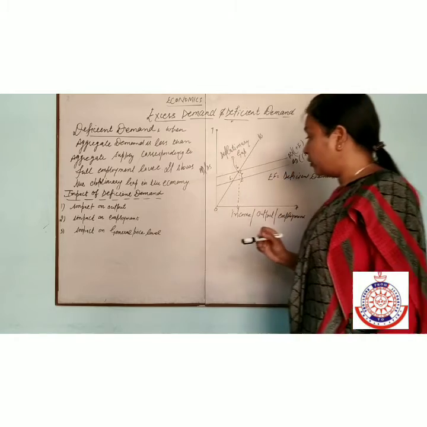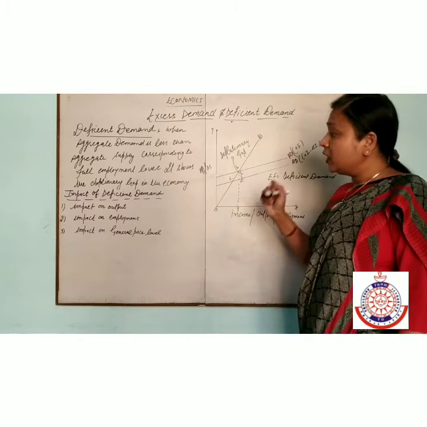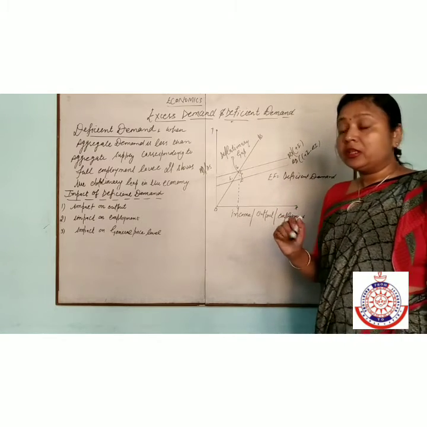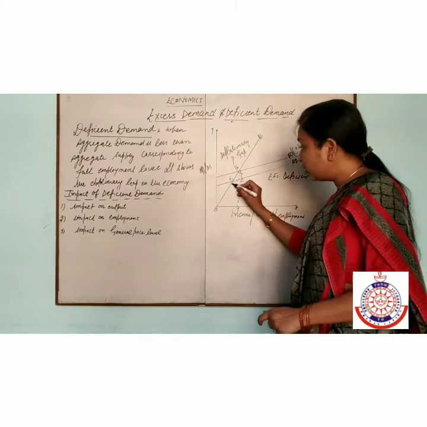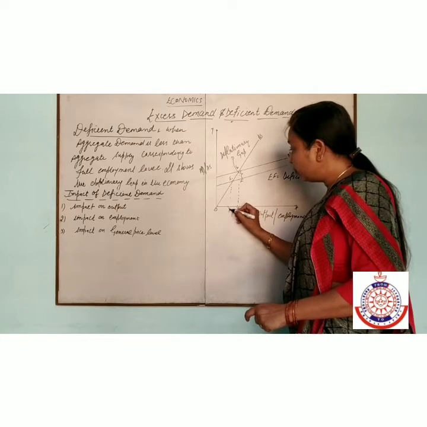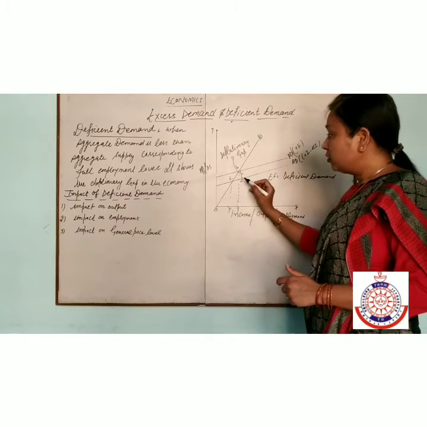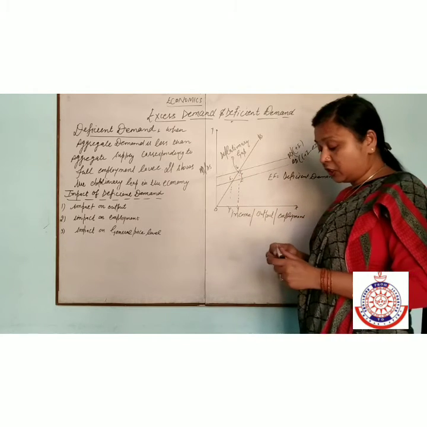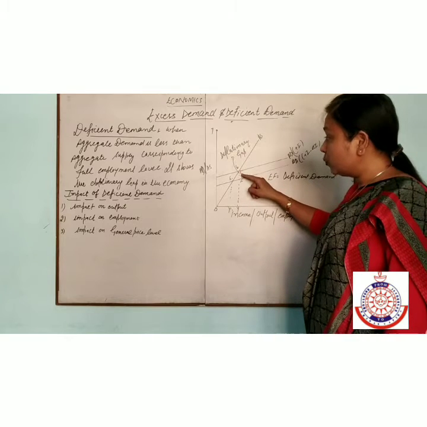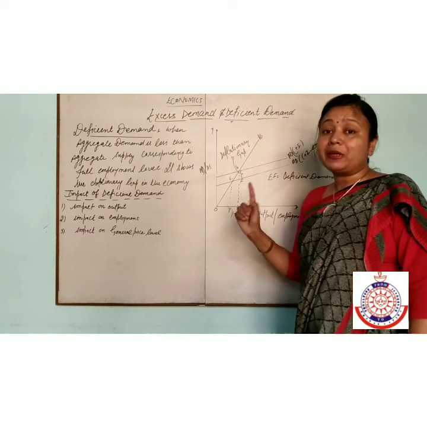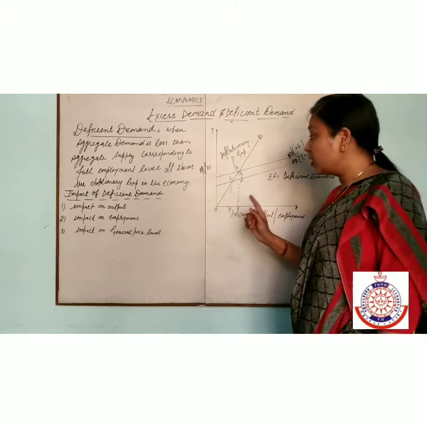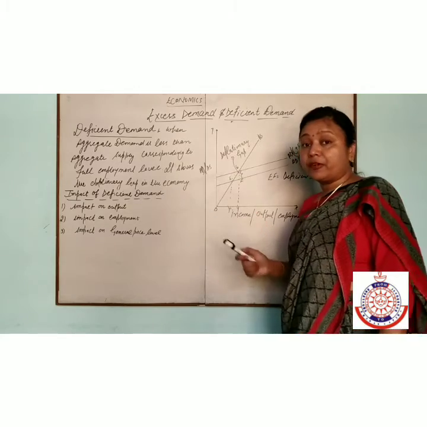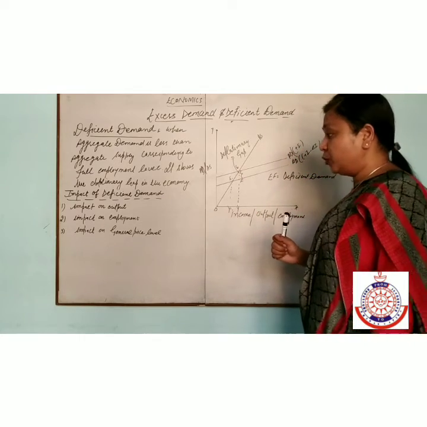Impact on employment. If the producer plans less output in the economy, then the employment level also goes down and comes to underemployment. Employment level comes down because there is excess capacity here. If the output is excess, the producer will plan less in future, and then employment will be reduced.